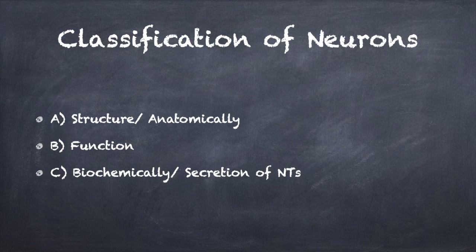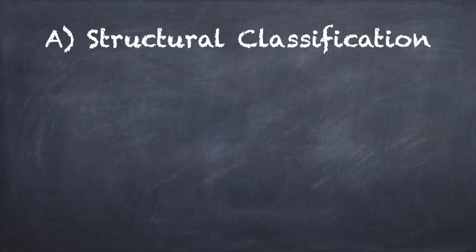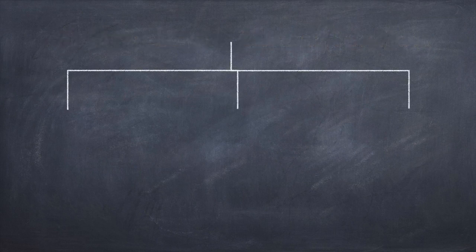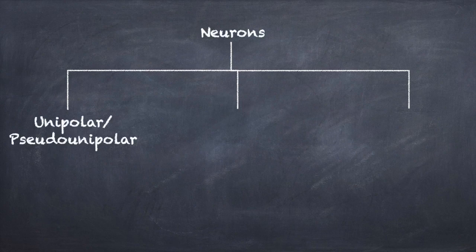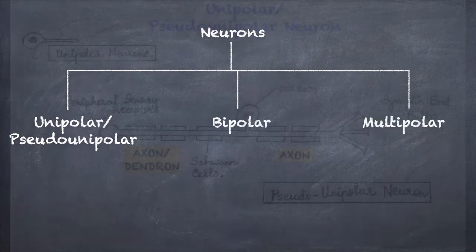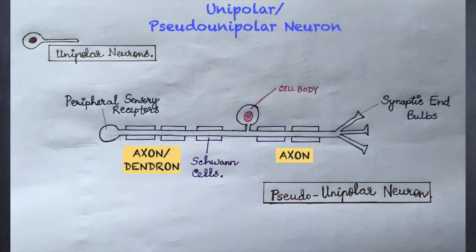Neurons can be classified by their structure, function, or by the neurotransmitters that they secrete. We will start with the structural classification. Structurally or anatomically, neurons are classified as unipolar or pseudo-unipolar neurons, bipolar neurons, and multipolar neurons. You can see the unipolar neuron at the top left hand corner. It has one cell body and just one process.